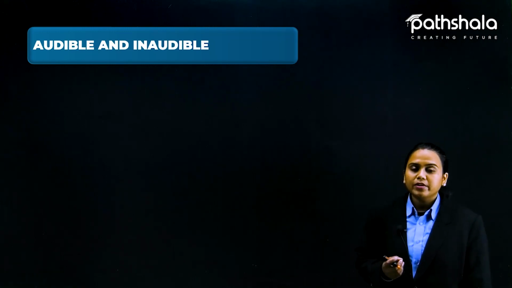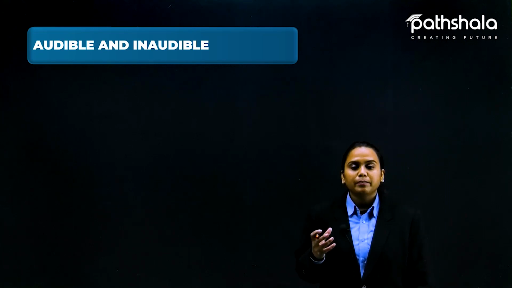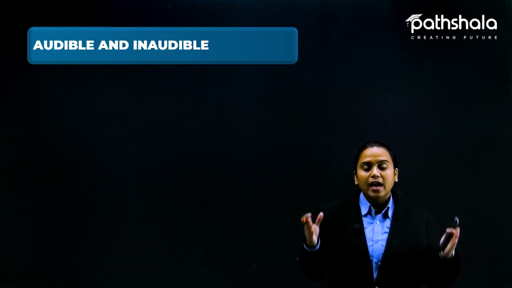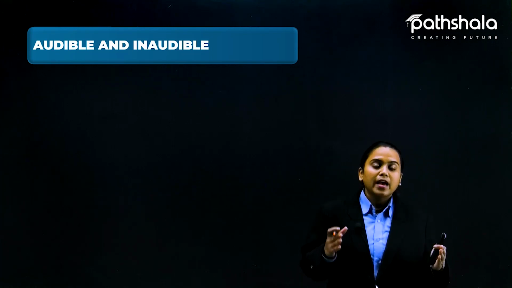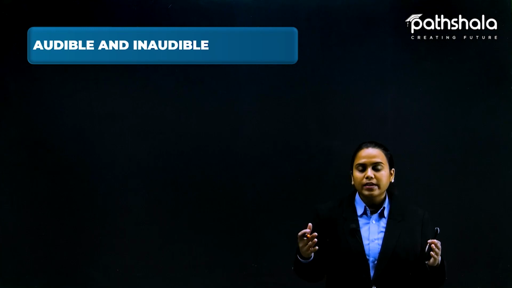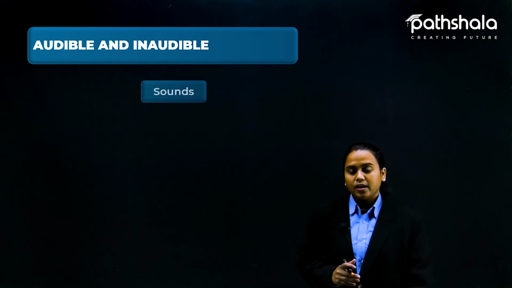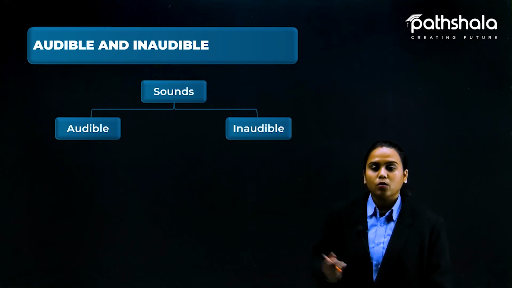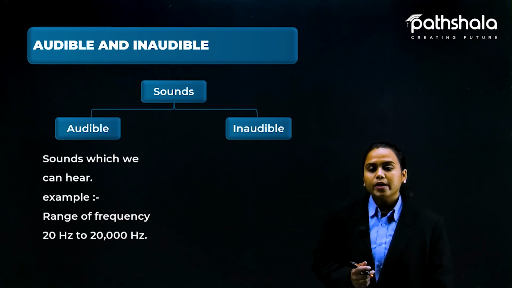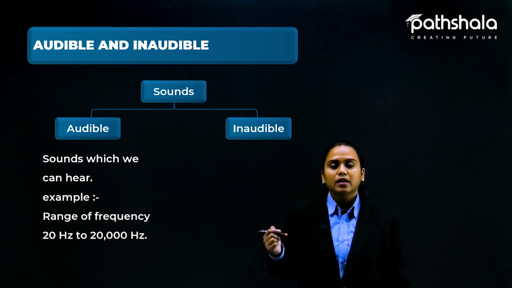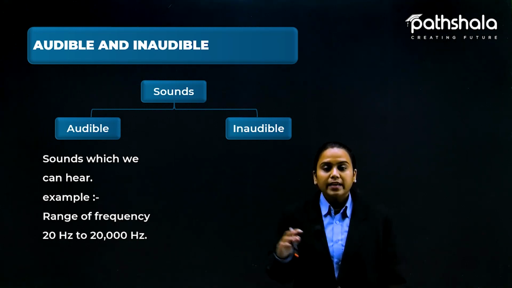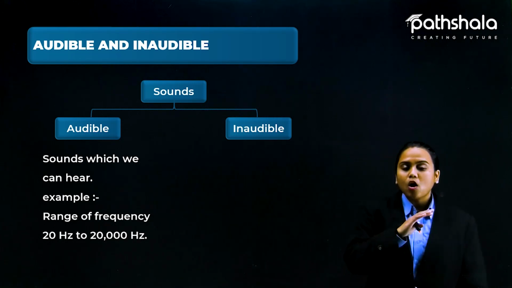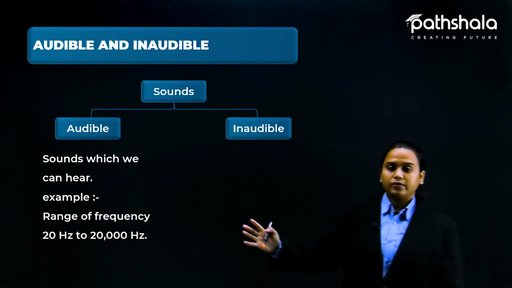We are humans, and we can only listen within a certain range, and that is the range of frequency. Beyond that frequency range we are not able to hear anything. So here is the difference between audible and inaudible sound. Audible sound is what we can hear, the range from 20 hertz to 20,000 hertz. We can only listen to this range.